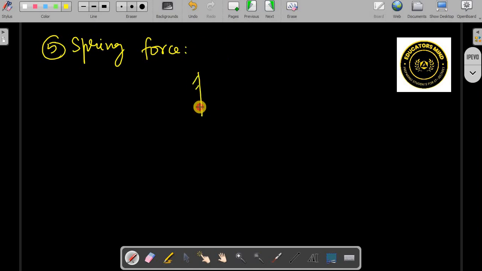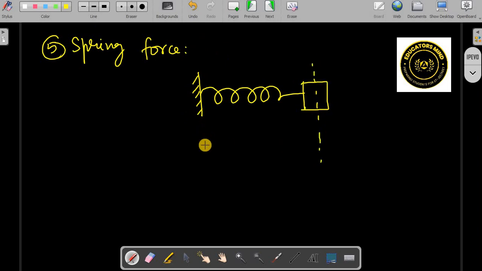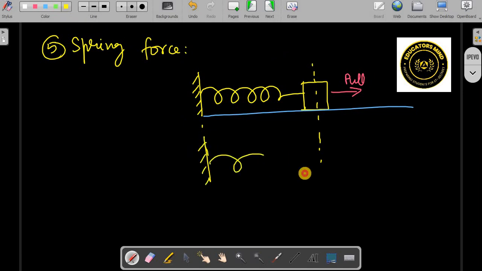Suppose there is a spring, this is a wall and a spring is connected to a block, and let's say this is the natural length of the spring. This is the ground. Suppose you pull this side, it will stretch like this, and the block will come here.